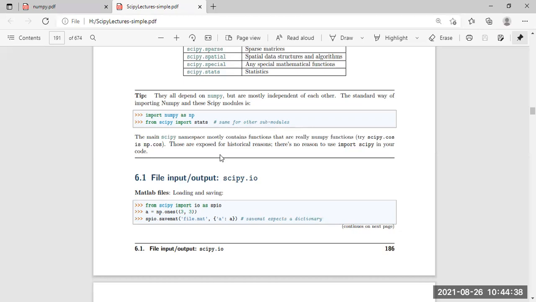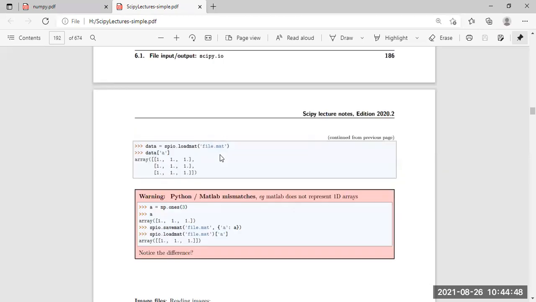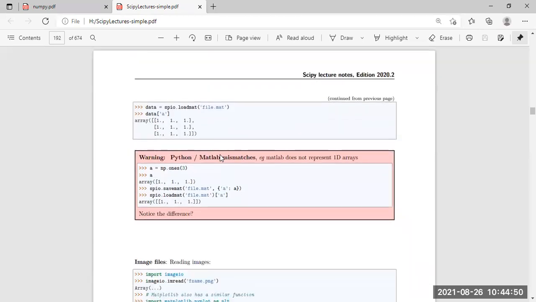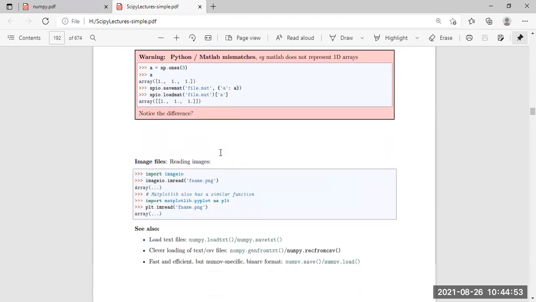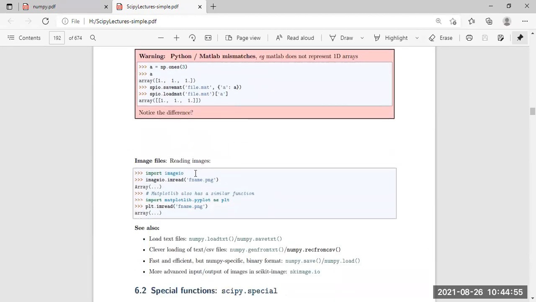So this is the simplest process of how we can import our numpy or scipy packages or scipy sub-packages. Now there are many examples given on how to read an image. So here our image read process is given. While reading an image, it is from import imageio, another package. Then imageio.imread. First of all, we need to import imageio to read an image.